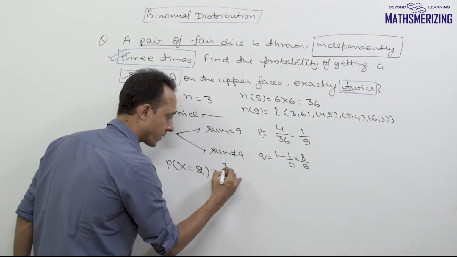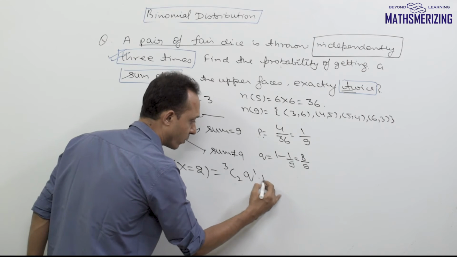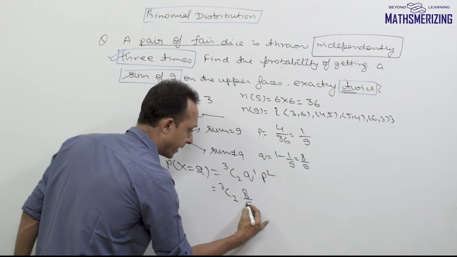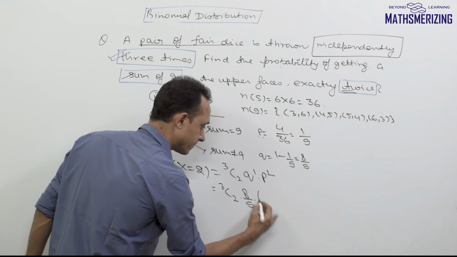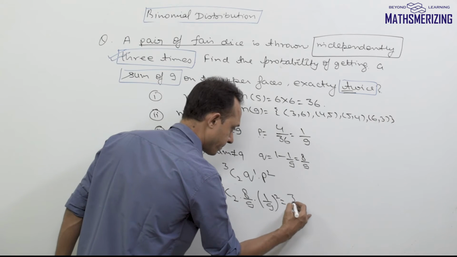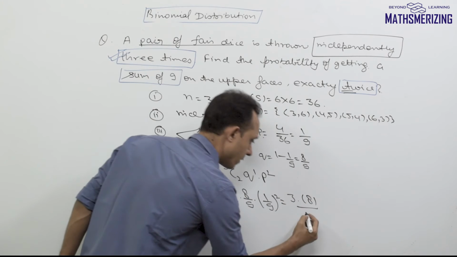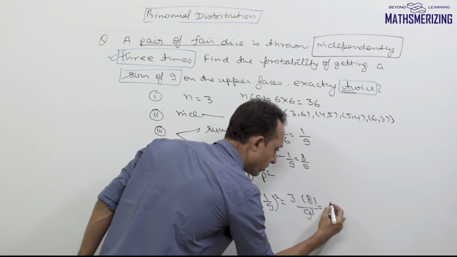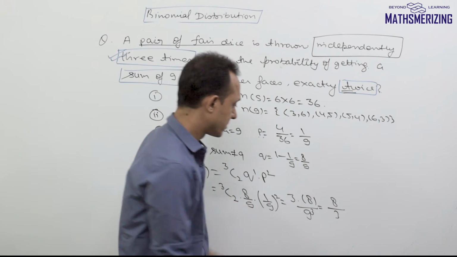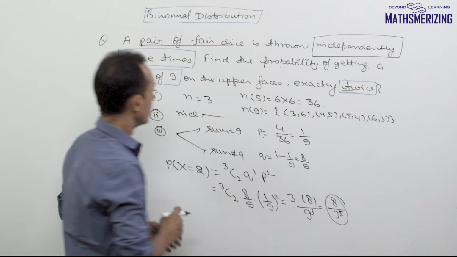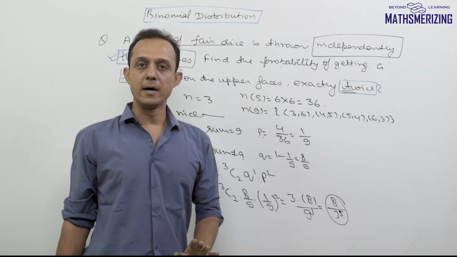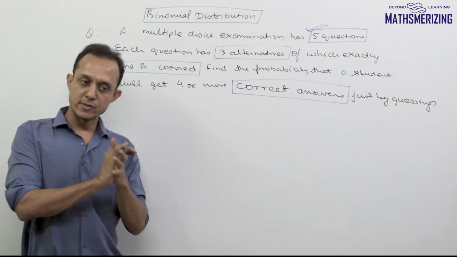So it should be 3c2 q to the power 1 and p to the power 2. So it will be 3c2. What is the value of q? Q is 8 by 9. And what is the value of p? P is 1 by 9. So 3c2 is simply 3. This is 8, it'll be simply 9 cube. So it'll be 8, and this is 3 to the power 6. So it'll be 3 to the power 5. So the probability of getting a sum of 9 on the upper face exactly twice is 8 upon 3 to the power 5.